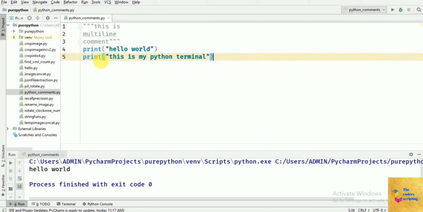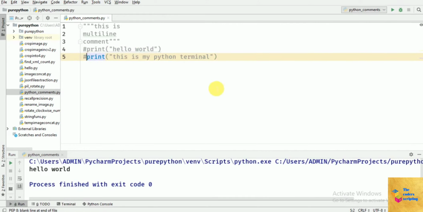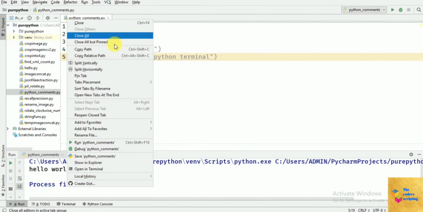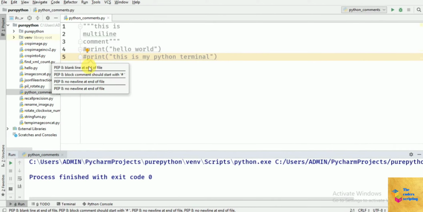Okay, so if I want to eliminate or hide these two lines of code, then if I'm using the hashtag, I will have to use hashtag for every line. So this can also be a multi-line comment. Let's run the program. Okay, so it commented out the entire code if I'm using hashtag for two different lines.